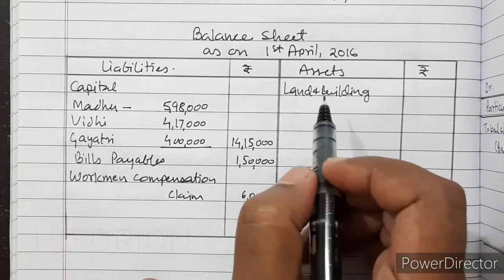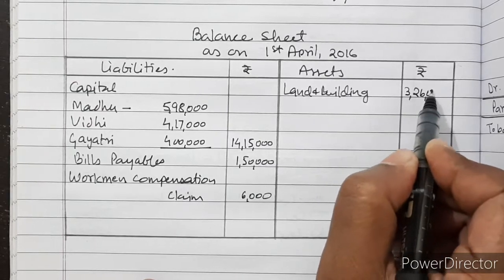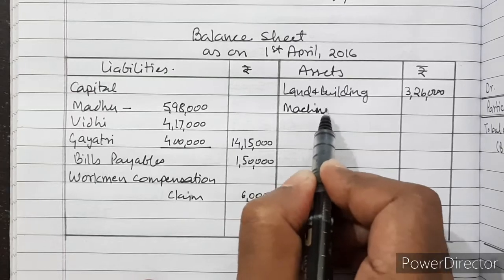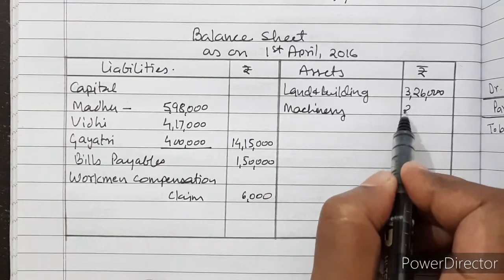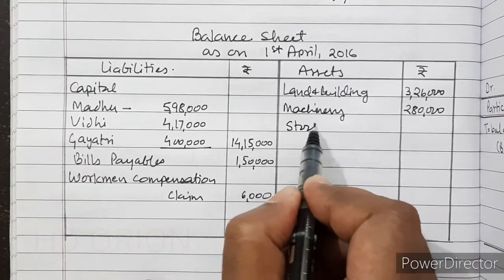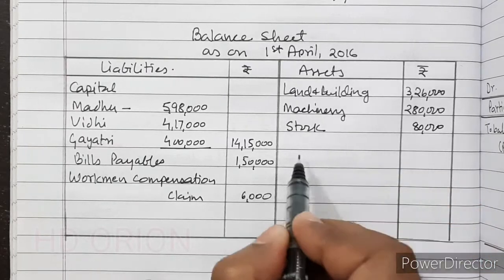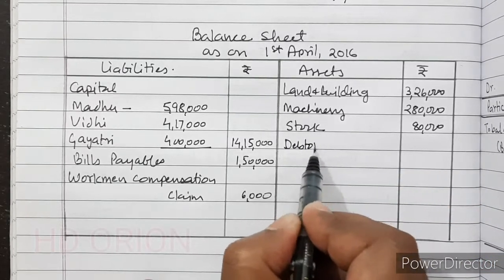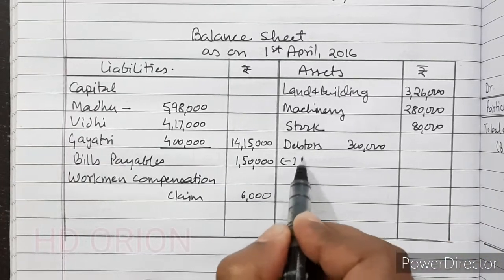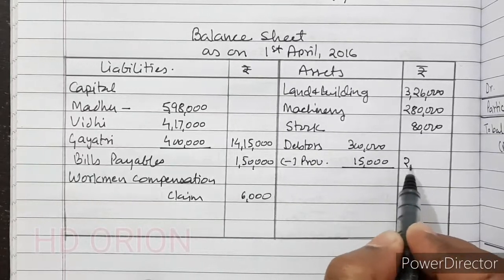And towards the asset side we have land and building. It has increased by rupees 26,000, so it will become 3,26,000. And machinery is 2,80,000. Stock is also the same, rupees 80,000. And debtors are rupees 3 lakh minus provision 15,000, so it will be 2,85,000.